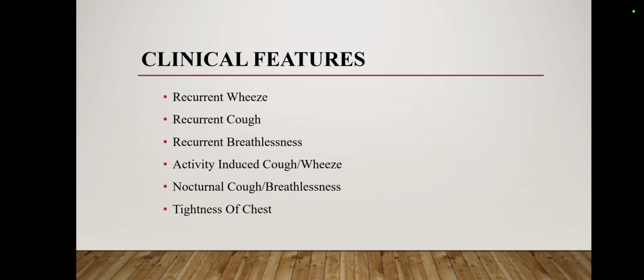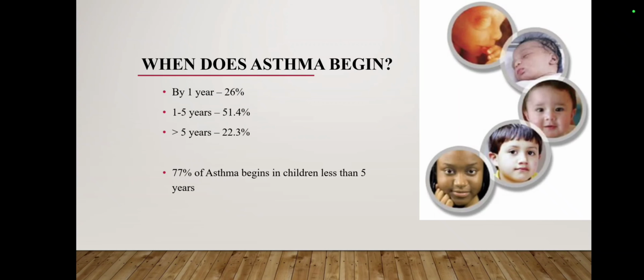And these are clinical features again. As we have already studied, these may include recurrent wheezing, cough, breathlessness, activity induced cough or wheeze, nocturnal cough or breathlessness, tightness of chest. When does asthma begin?